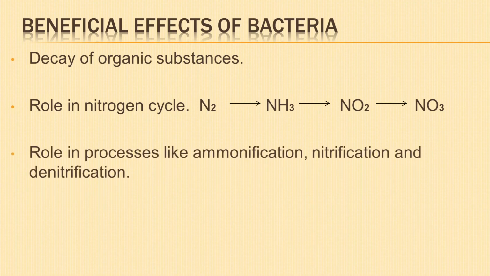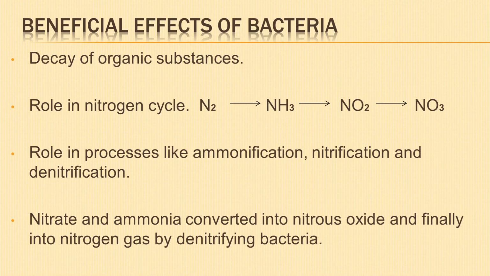Processes like ammonification, nitrification, and denitrification are done by bacteria. Free-living soil bacteria, Azotobacter, can convert atmospheric nitrogen into ammonia. I have already discussed earlier about nitrification, citing different examples.